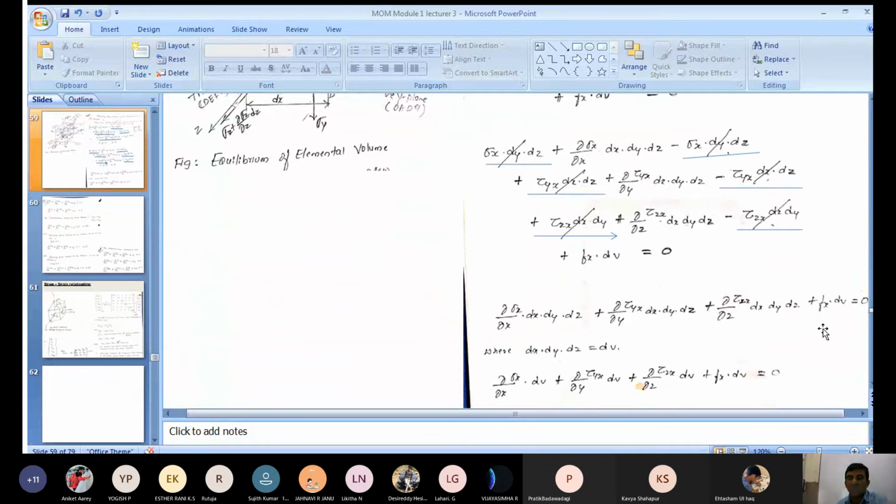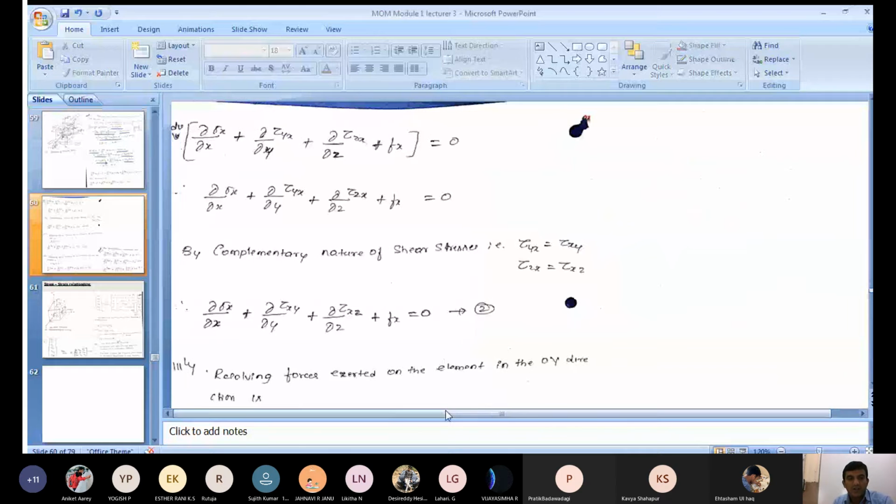Now which term is common in this equation? In each term, which is common here? dv is common. Take dv outside from the equation.